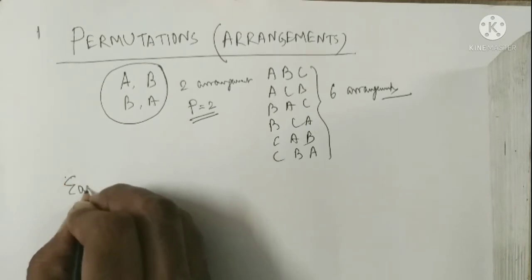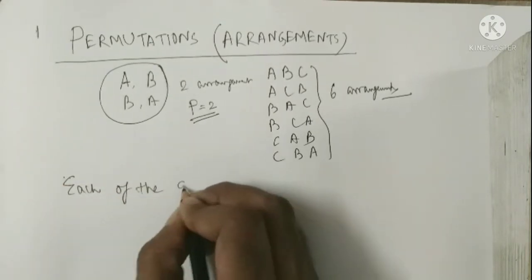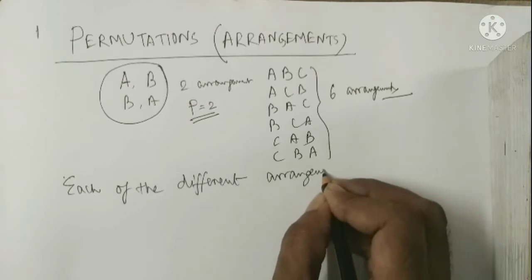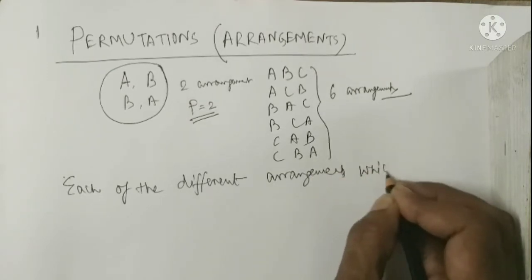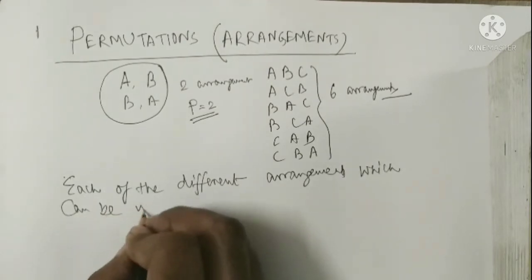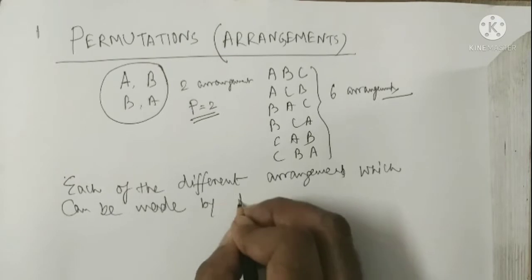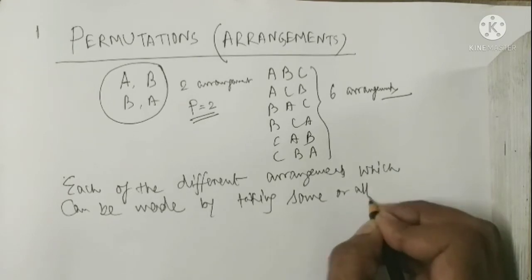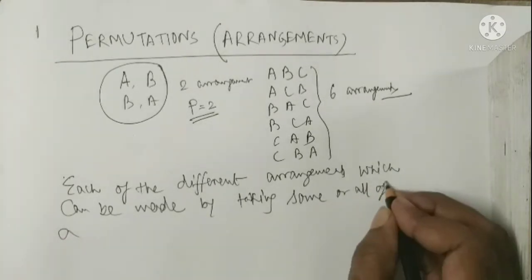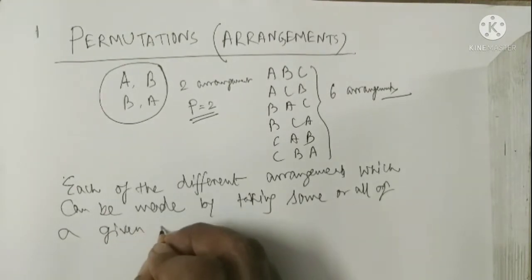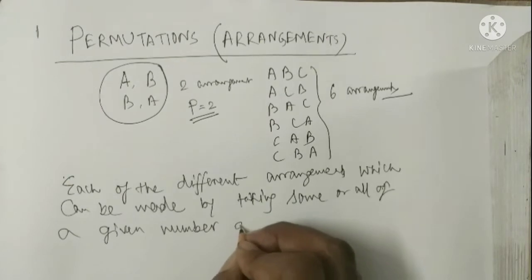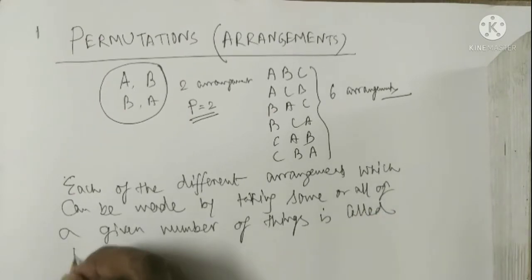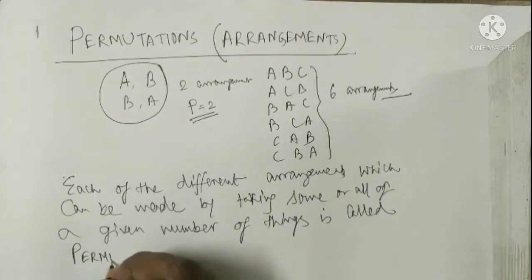That is, each of the different arrangements which can be made by taking some or all of a given number of things is called a permutation. This is nothing but the simple definition.